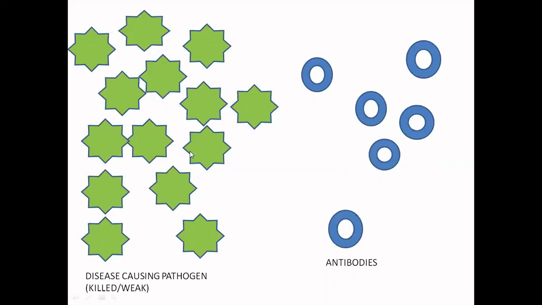So when they are in our body, what happens? Our special cells start producing antibodies against them, and they remember the type of antibody which they have produced against a certain antigen.